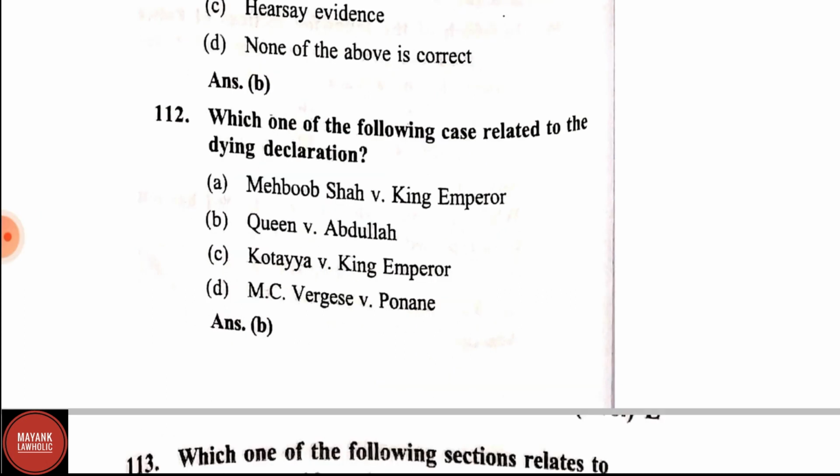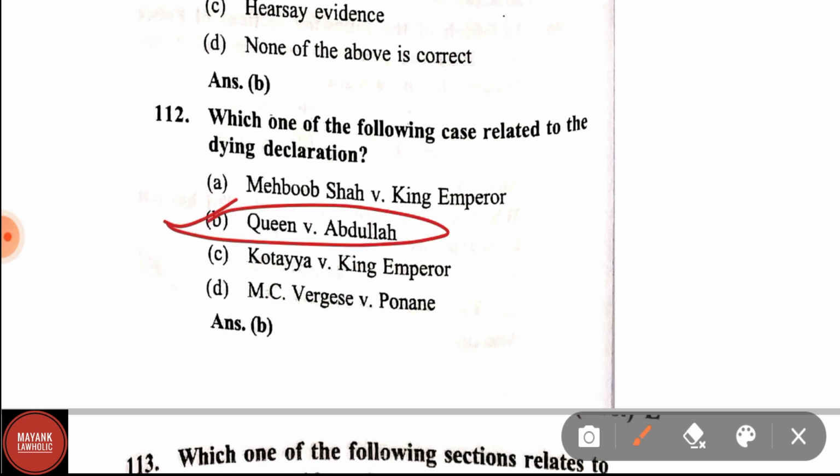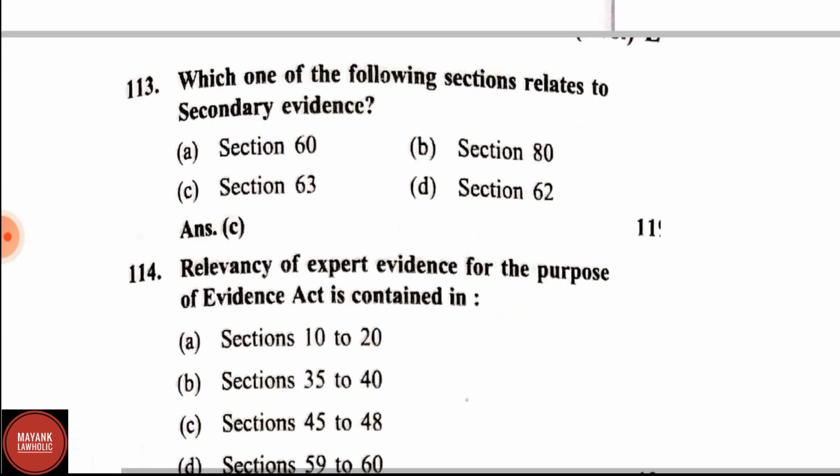Question number 112. Which one of the following case related to dying declaration? Options are Mehboob Shah versus King Emperor, Queen versus Abdullah, Kotaya versus King Emperor, MC Varghese versus Ponnik. Correct answer is Queen versus Abdullah. Queen versus Abdullah is a leading case related to dying declaration.